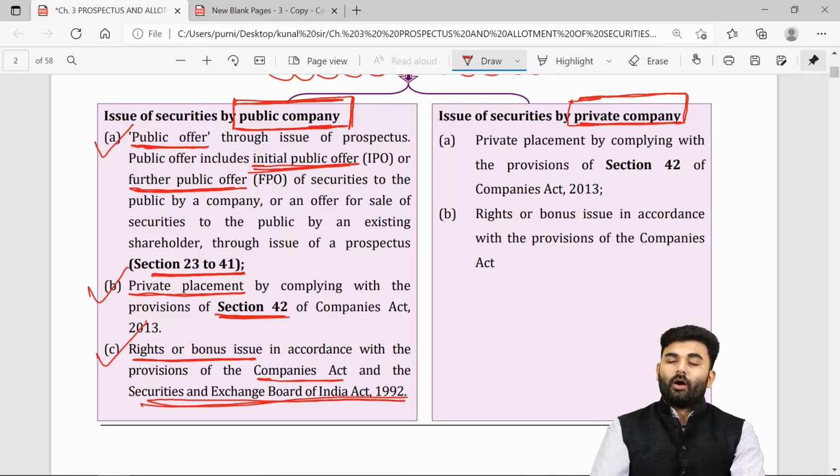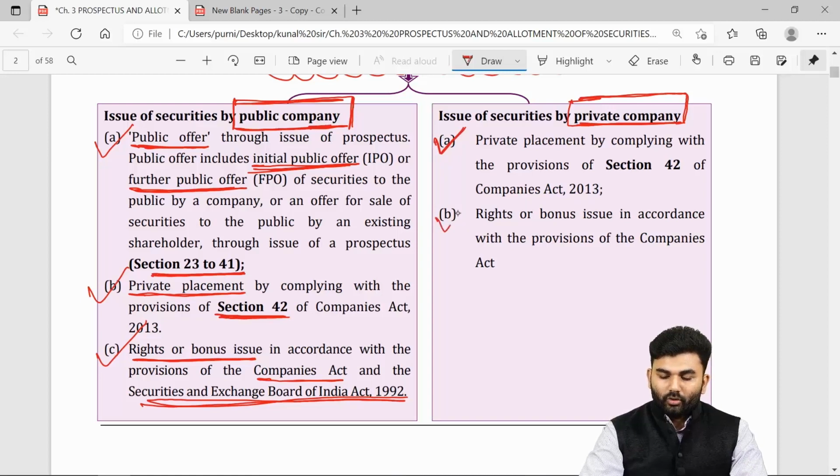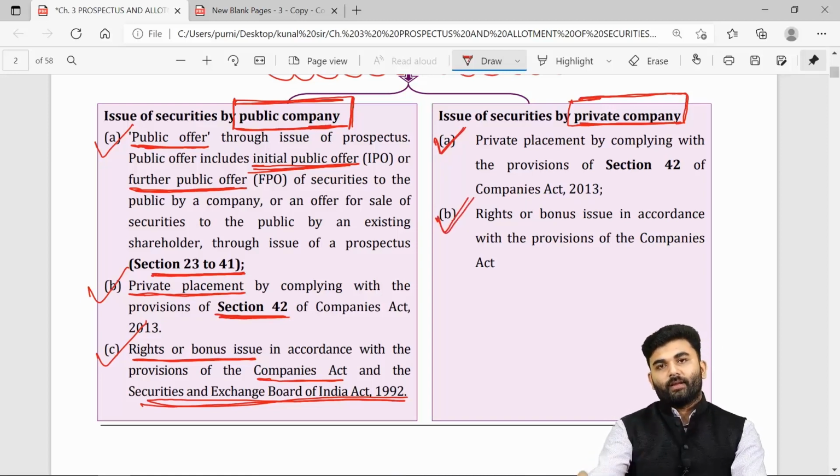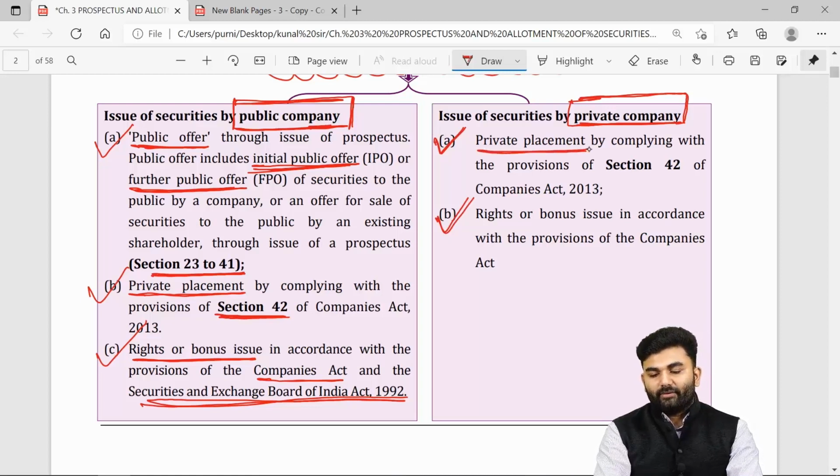Now let us talk about a private company. See, a private company is not allowed to issue securities through public offer. So a private company has got only two ways through which it can issue securities. They can issue securities either through a private placement or else through right shares or bonus shares.